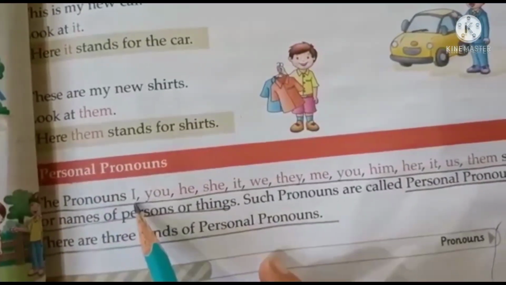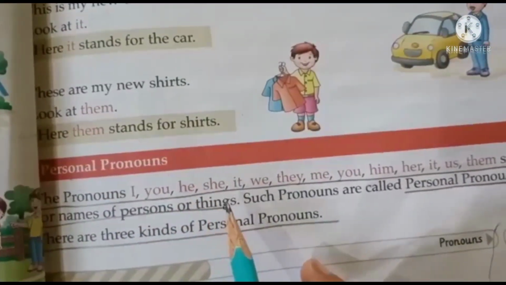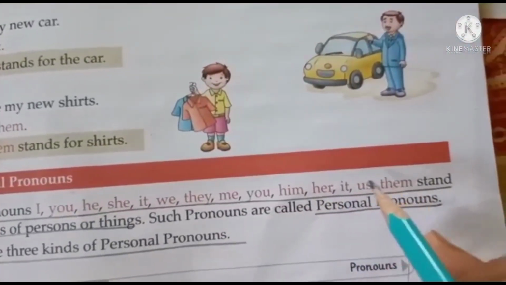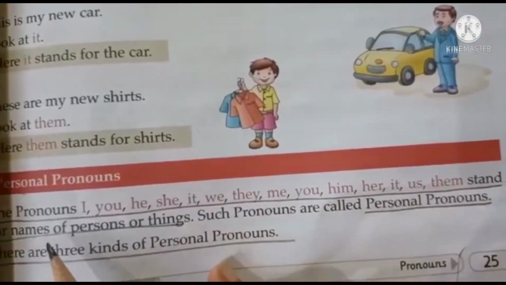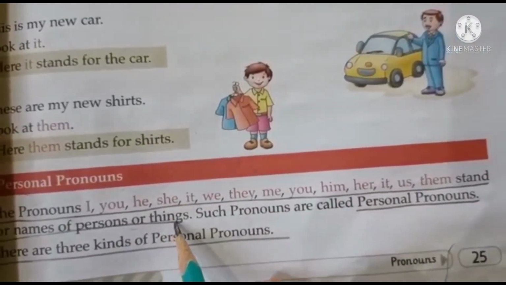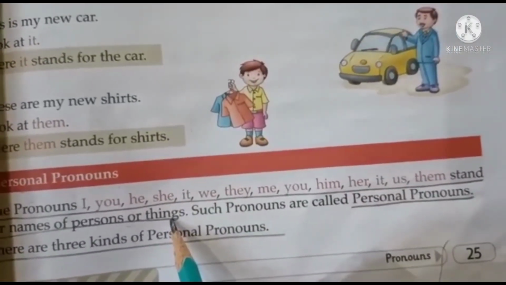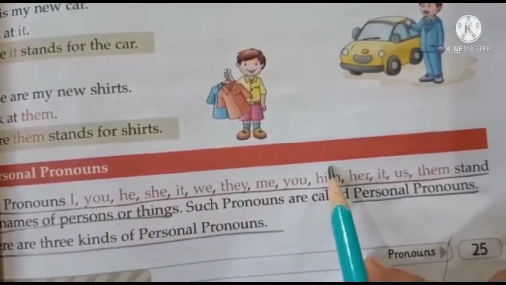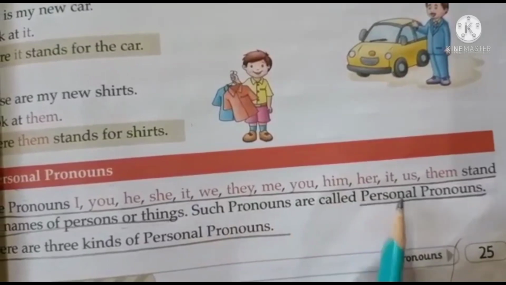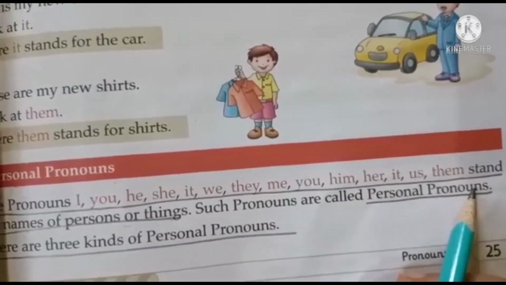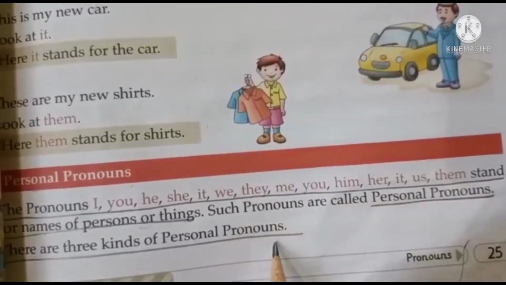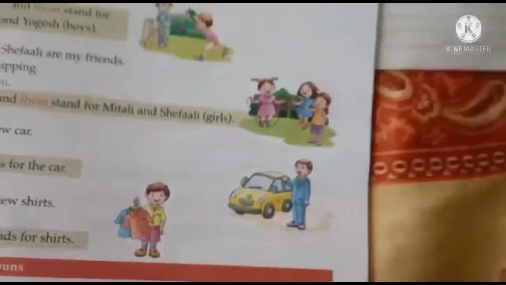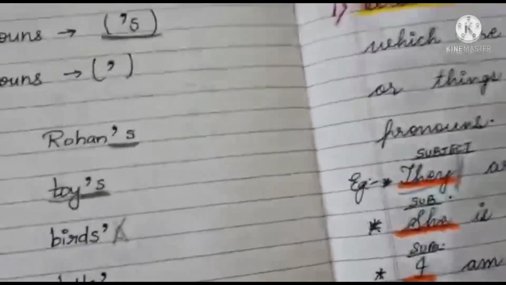The pronouns I, you, she, he, it, we, they, me, him, her, us, them, so many are there. They stand for the names of persons or things. We use them in place of persons or things, right? So therefore they are called personal pronouns. Now there are three kinds of personal pronouns, children. Let us study what they are.